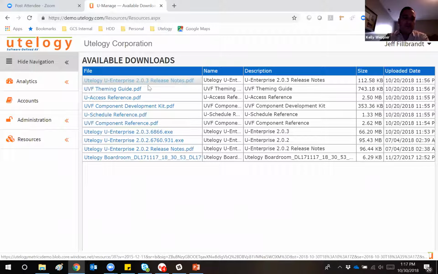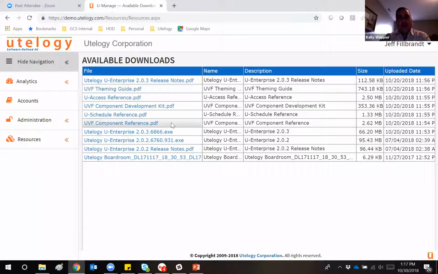And then some of the other items that are available here, these are new. You'll notice that we have 3 items in particular. We have our U-Schedule reference as well, but we've got our UVF component reference guide. We have our UVF theming guide, and we have our UVF component development kit. The one that's probably going to be the most applicable to you is the UVF component reference guide.